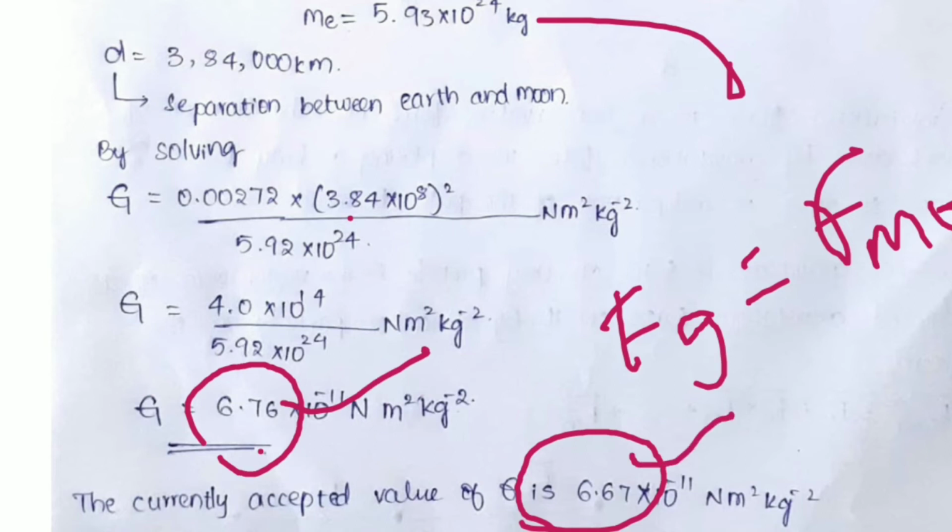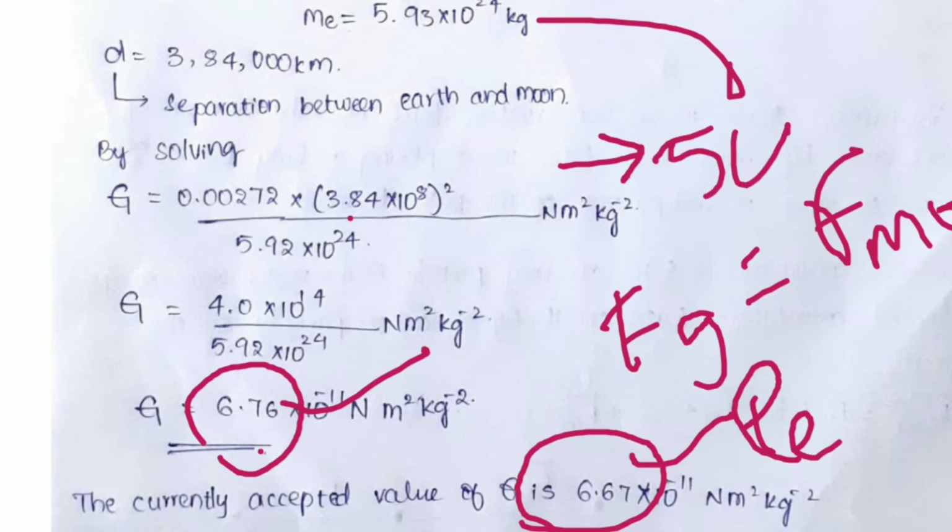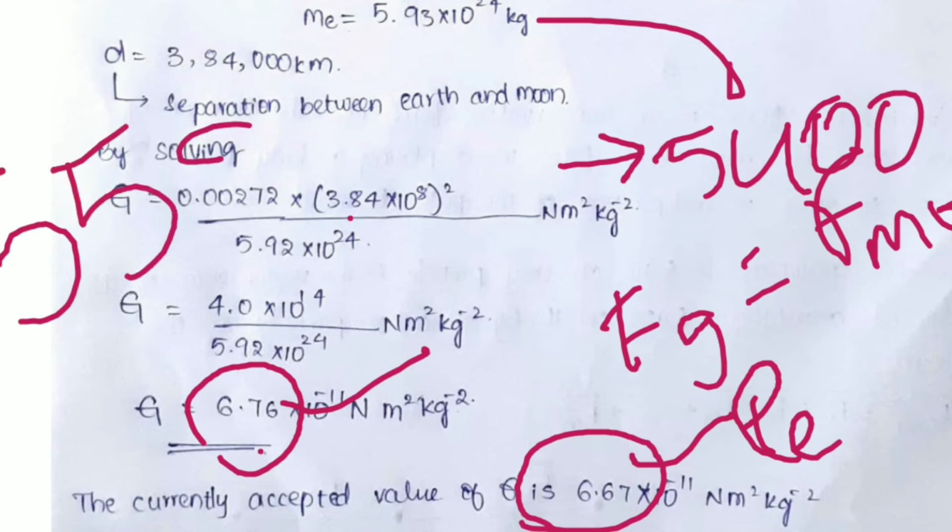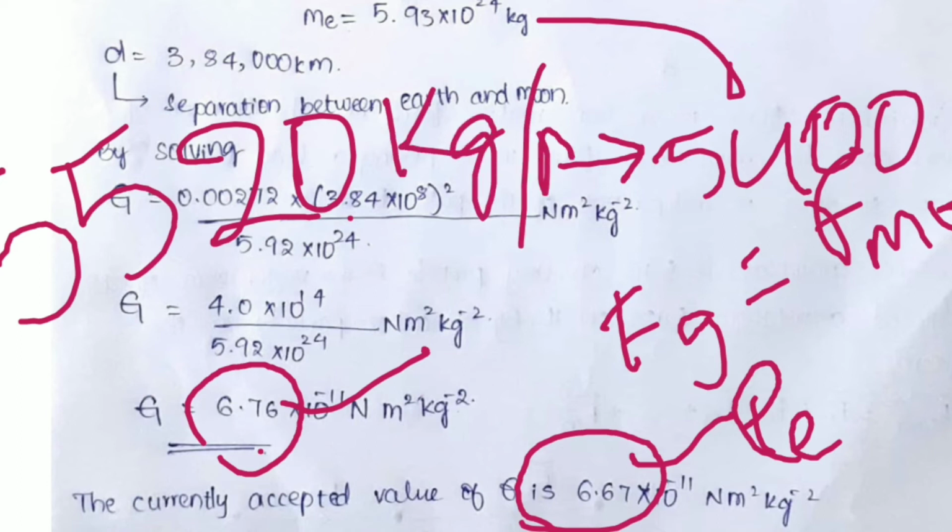The difference we got here is due to the density of earth. The density of earth he took was 5400, almost double of 2700. But after Sir Isaac Newton, it was calculated again, and the exact density of the earth was given as 5520 kg per meter cube.